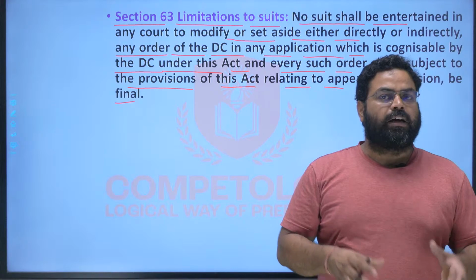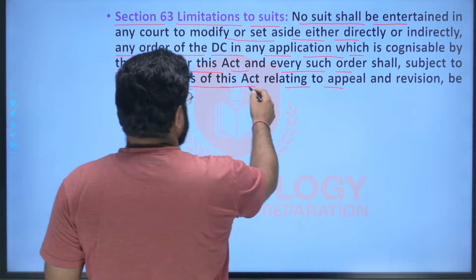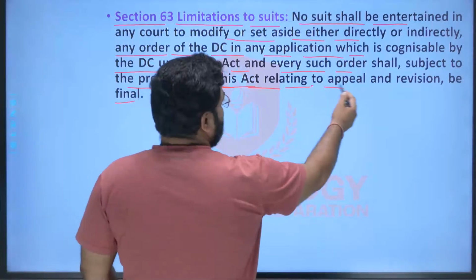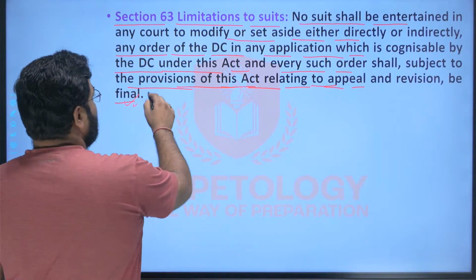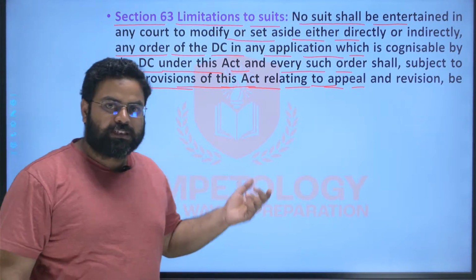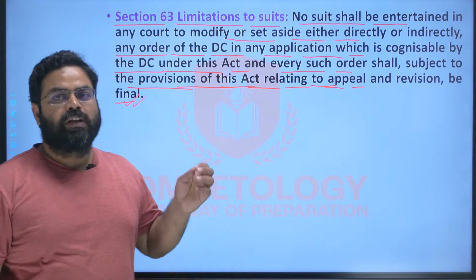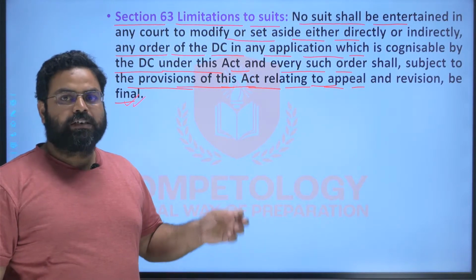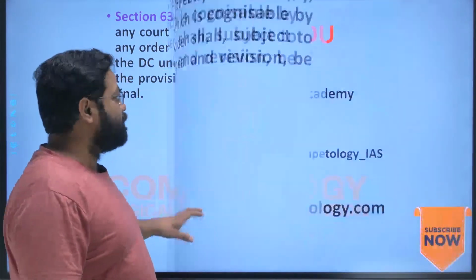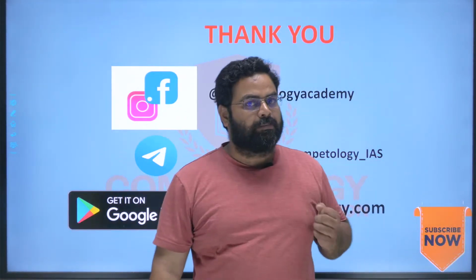And here the appeal and the other revisions and the other things cannot be done by the civil court, which are subject to the provisions of this act and relating to the appeal and the revision, and that will be final. Those are the cases cognizable by the DC court. Here the verdict related to such cases will be final by the DC court itself. Here the civil court cannot interfere, right? तो लैंड रिलेटेड इश्यूज में जैसे होता है ना, सीधा बोलते हैं डीसी कोर्ट चले जाइए, एसडीओ कोर्ट चले जाइए, तो ये यही मामला है, राइट?